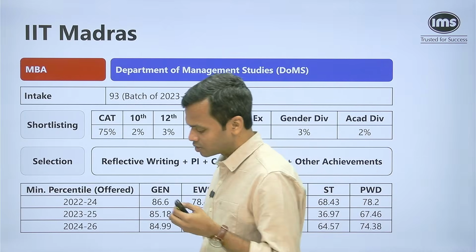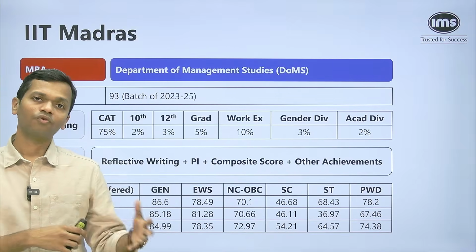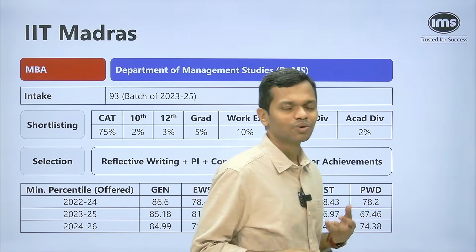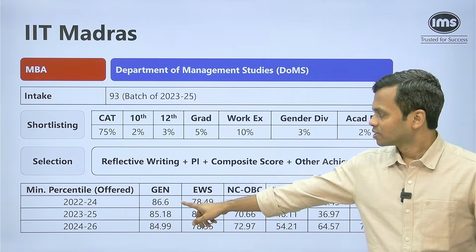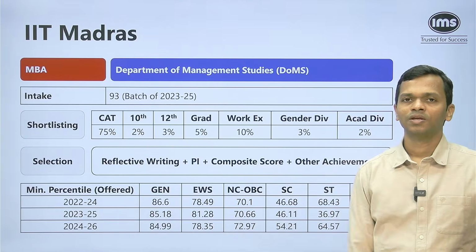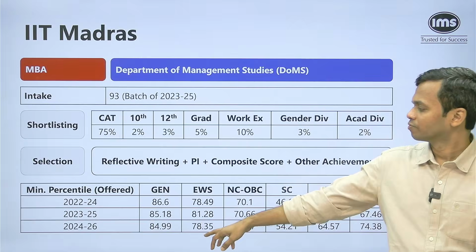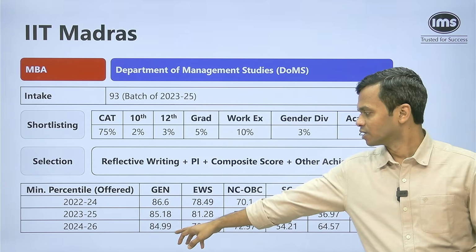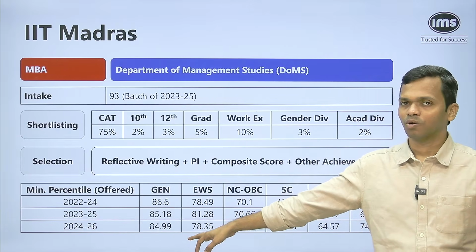Now let's talk about the minimum percentile. Here we have the minimum percentile data for the offered candidates. We don't have it for the shortlisted candidates. So how do you interpret that, or how do you use that to decide whether I should apply or not? See, if somebody was offered, say in the year 24-26, at 85 percentile, it means the people who were shortlisted would have typically scored either equal to this or slightly less than this, right? So if you're in this range, maybe you're somewhere around say 83, 84, 85, you have a shot, obviously, correct?